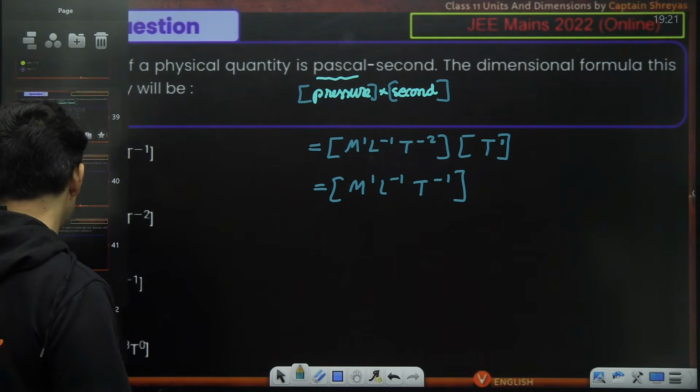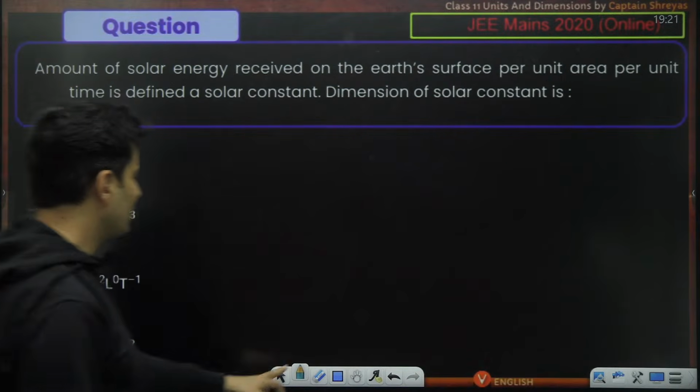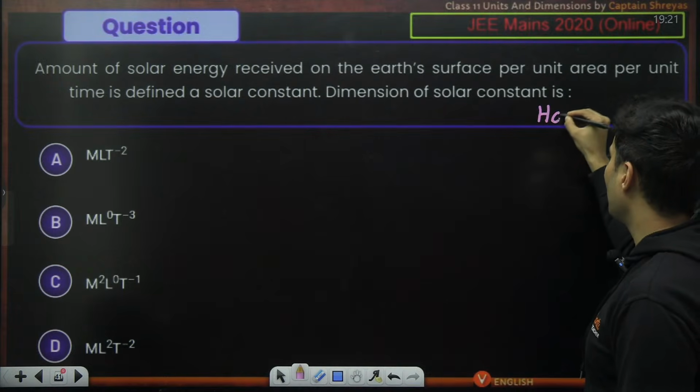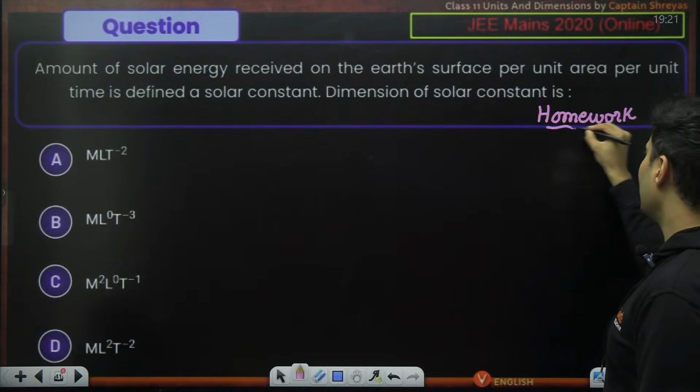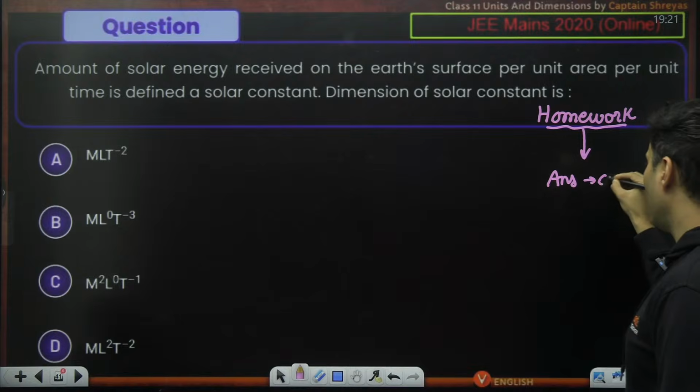Let's go to the next question coming up on your screen. And this one is your homework question, because one question I need to give you as homework. So this is your homework question. Where are you going to post the answers? In the comments. The answer should be in the comment section.